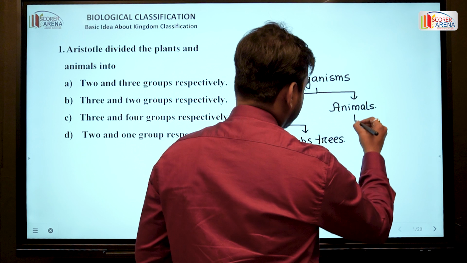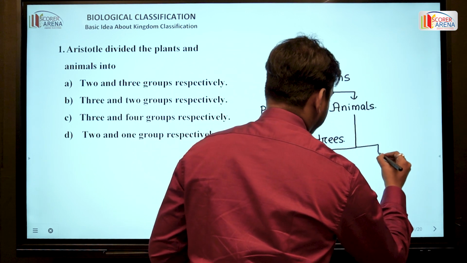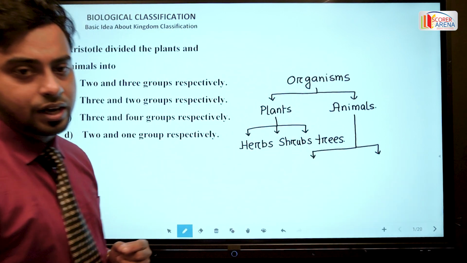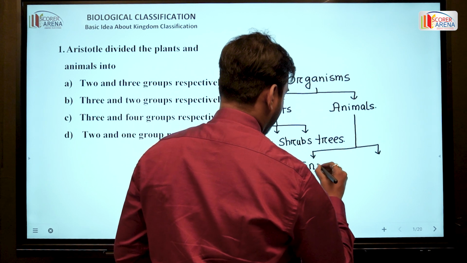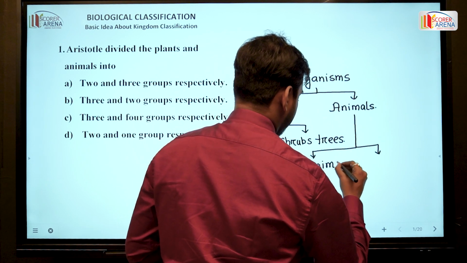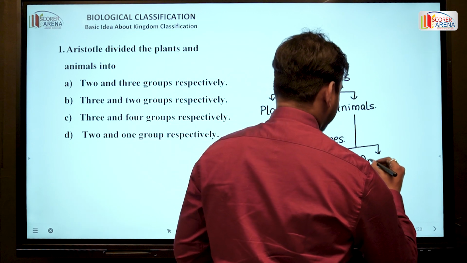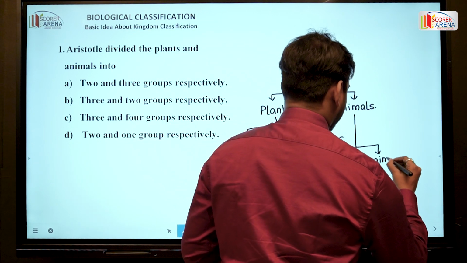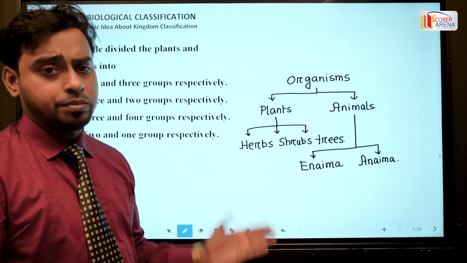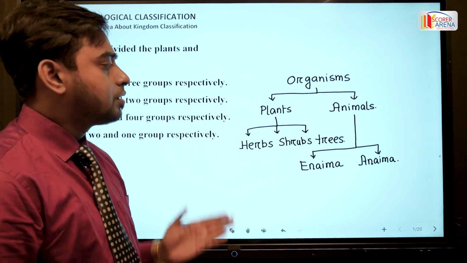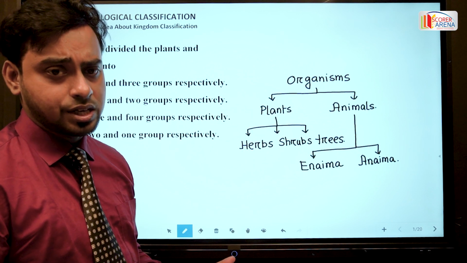Whereas the animals are grouped, on the basis of the color of blood, into 2 categories: one known as Enaima and another known as Anaima. Enaima means the animal with red blood, whereas Anaima means the animal without red blood, that means without red coloration.